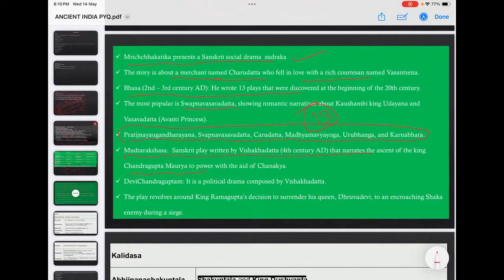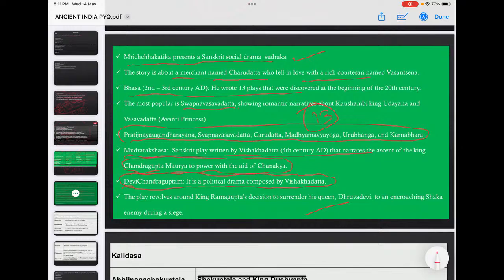Yes, it is all about how Chandragupta Maurya captured power with the help of Chanakya. Devi Chandraguptam, this is again by Vishakhadatta. Please take care. This is about the failure of Ramagupta, then how Chandragupta II came to power. Those things, please take care.